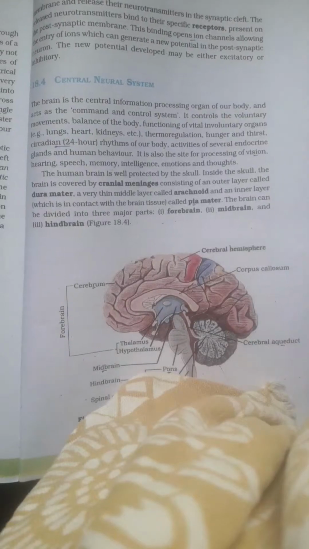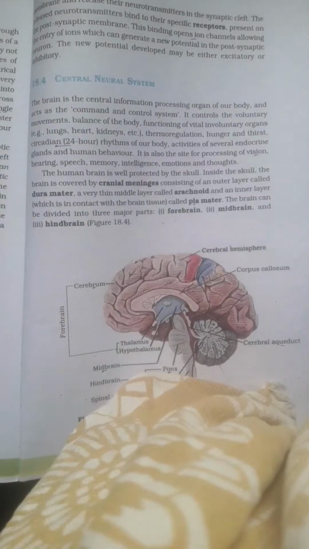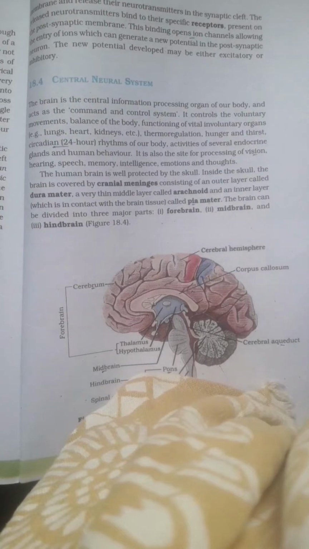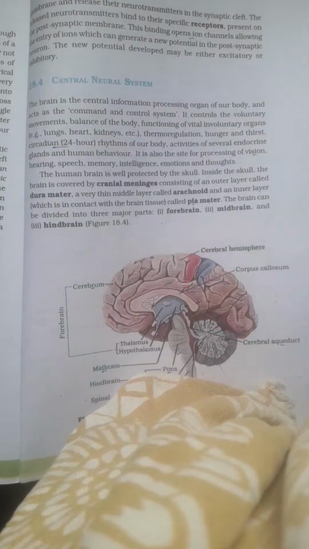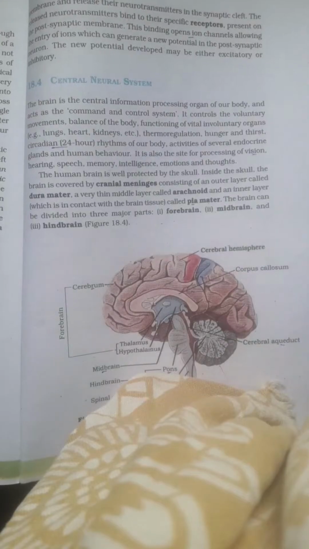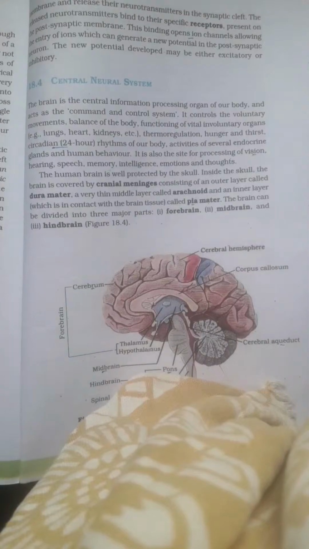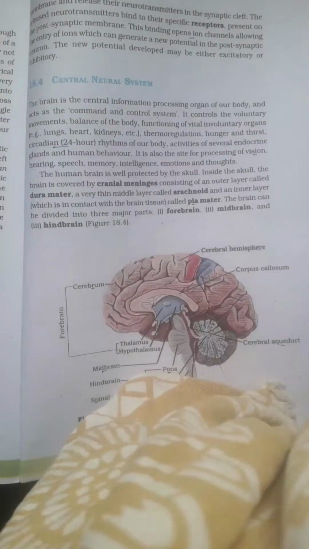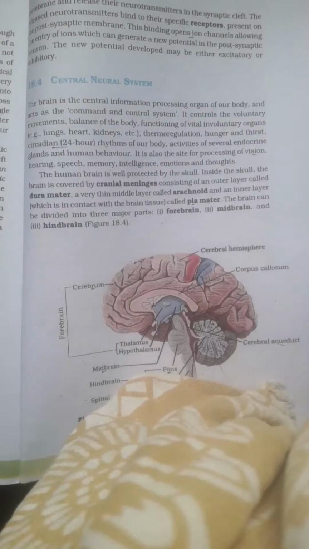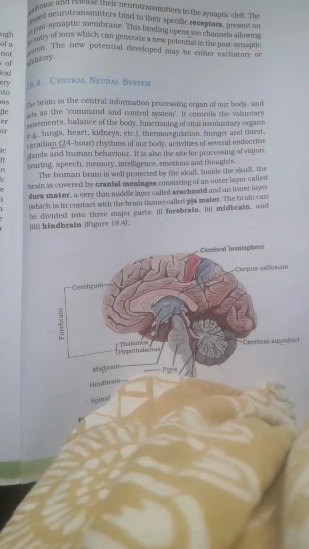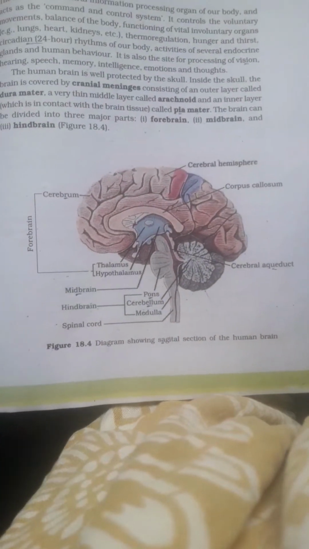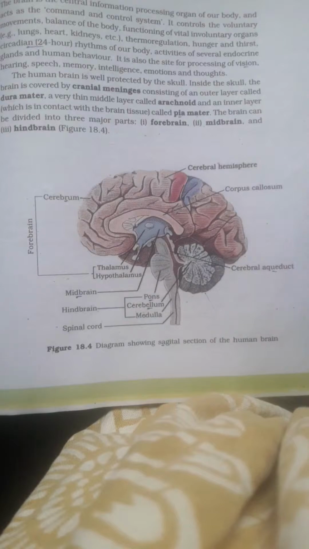So these were a few things in the section on the central neural system. We have seen some functions of the hypothalamus and pineal gland, then the human brain covered by cranial meninges, and the diagram of the brain, which is divided into three major parts: forebrain, midbrain and hindbrain. We have discussed this diagram as well. So this was the section on the central neural system.